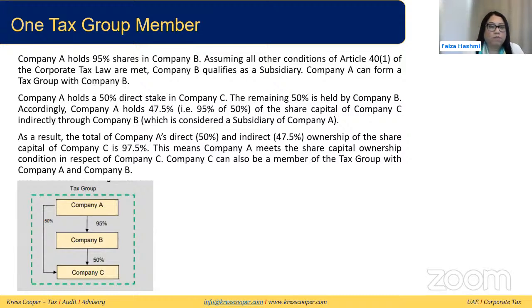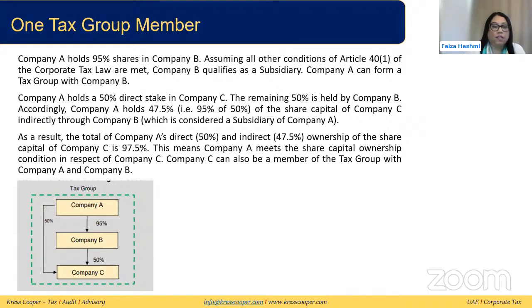Let's look at one more example here. Company A has 95% ownership in company B, so the subsidiary condition is being met. Then company B has an ownership of 50% in company C, and company A directly has an ownership of 50% in company C. So direct ownership is 50% in company C, and through company B, it is 95% into 50%, which is 47.5% ownership indirectly.